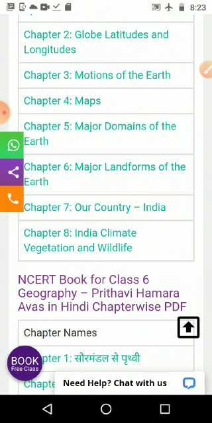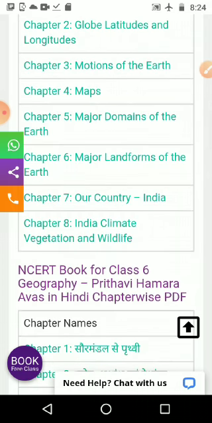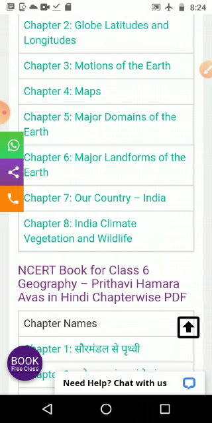And types of maps, we studied about the political maps and the thematic maps, things like that. Then come the major domains of the earth, means the continents, we studied the different continents, and the oceans. And the 6th lesson, major landforms of the earth, we studied about the landforms, means the mountains, then plateaus, plains, things like that we studied in 6th standard.